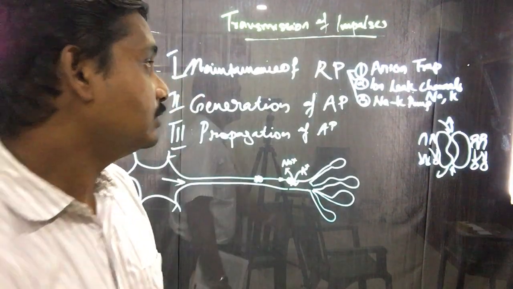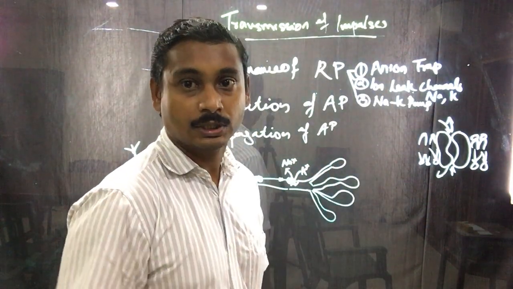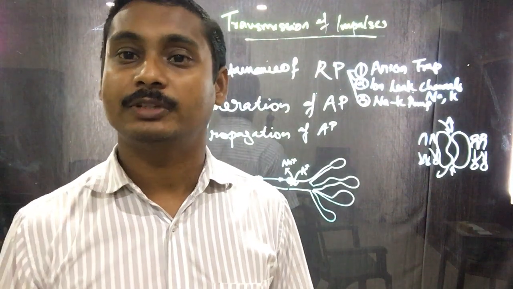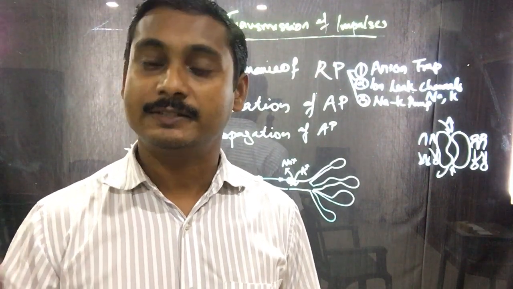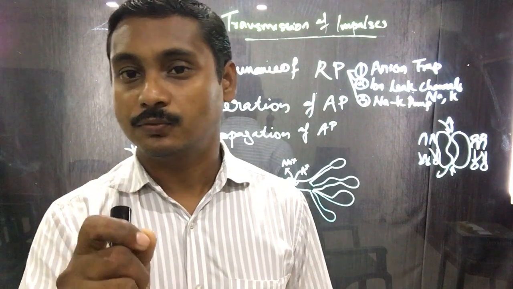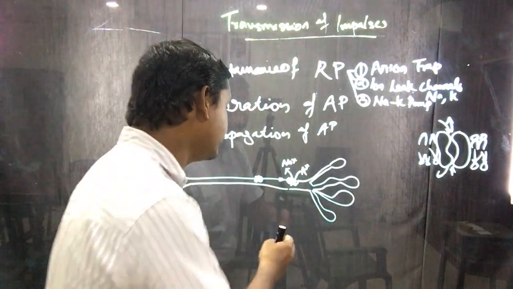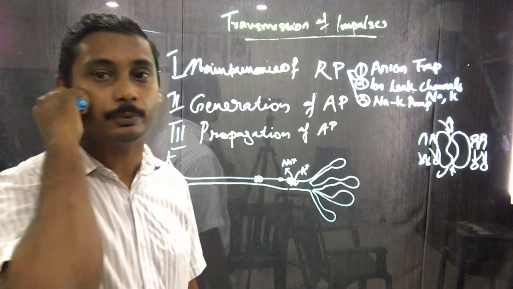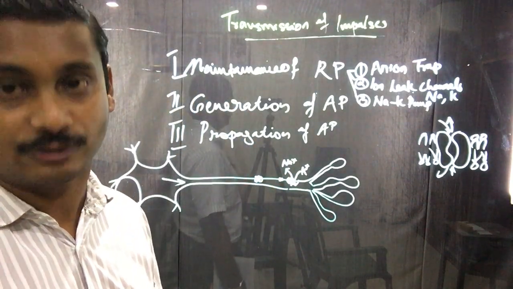However, in case of anion trap, many of the negatively charged ions or molecules are large sized, and therefore these large molecules cannot cross the small pore size of these transmembrane proteins present in the axon.